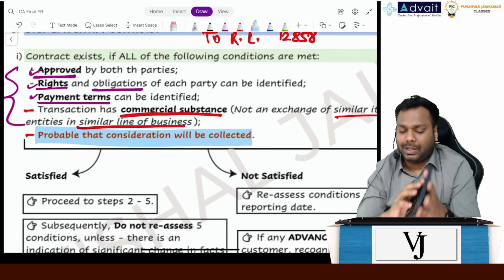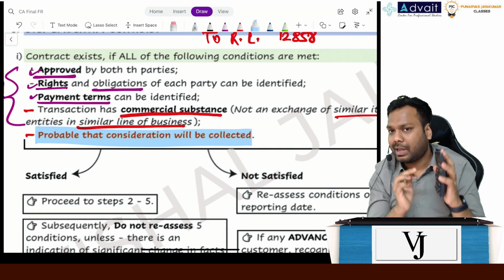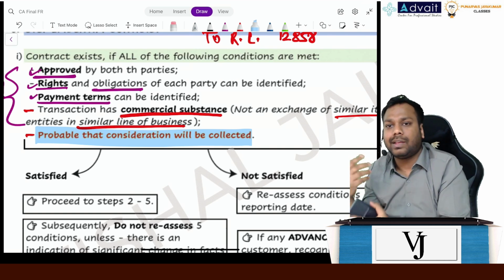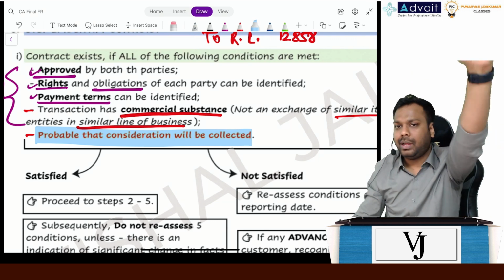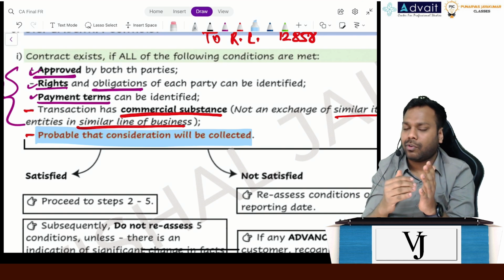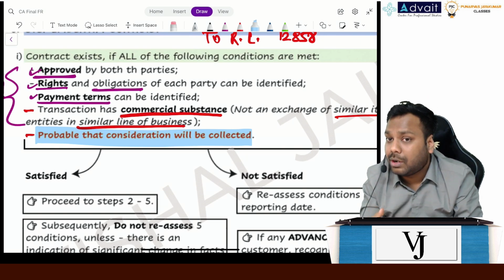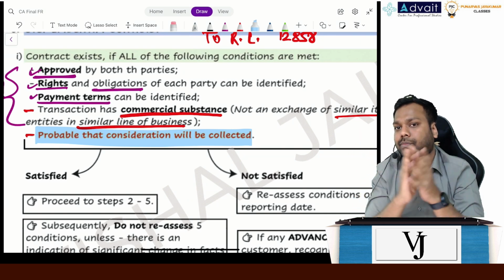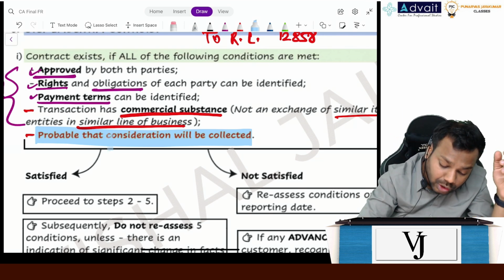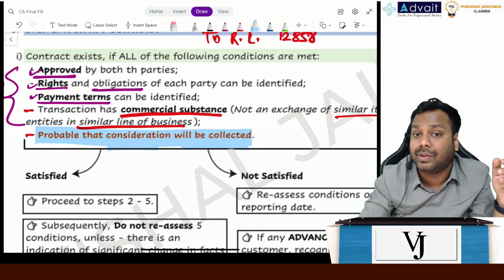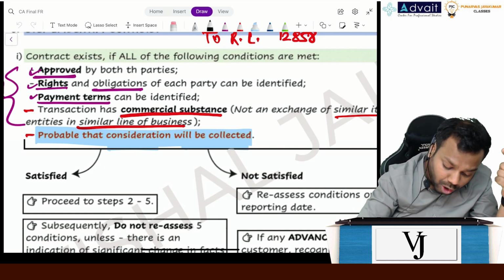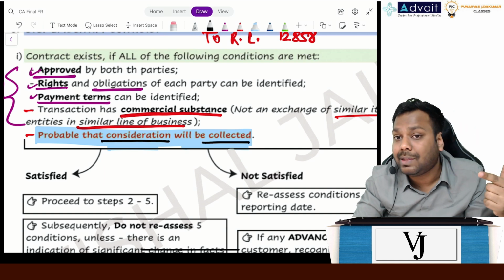No. Even if I recognize the revenue and he does not pay, I will have to reverse the revenue, or I will have to recognize a bad debt. Recording a revenue and then a bad debt doesn't make sense, right? So ideally, if you have not recognized the revenue so far, do not recognize it. I'm saying this because the amount is not probable to be received. So if the amount is not probable to be received, do not recognize the revenue for that.